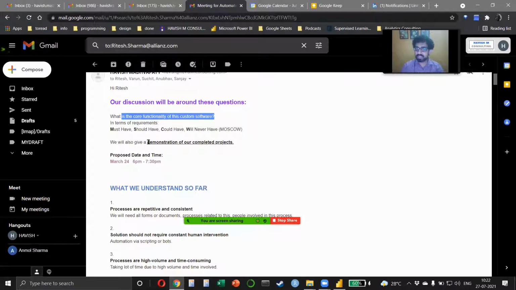So you notice that I have underlined this part. Why? Because I wanted to tell him very clearly that we will also give a demonstration of our existing completed projects. The proposed date and time I wrote in a different color so that he doesn't miss out on that. This part is very important, right? So if I kept the black color, it would be very easy for the person to miss out on it.